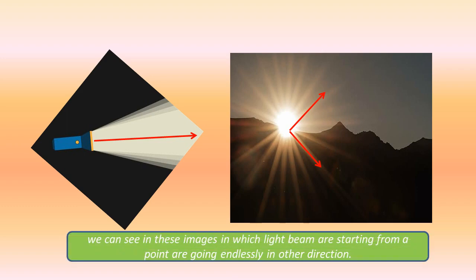So this is the case where the light beams start from one point and go endlessly in the other direction. This is the concept of ray. So what is a ray? A ray starts from a point and goes endlessly in the other direction. Ray. Now let me discuss more about them.